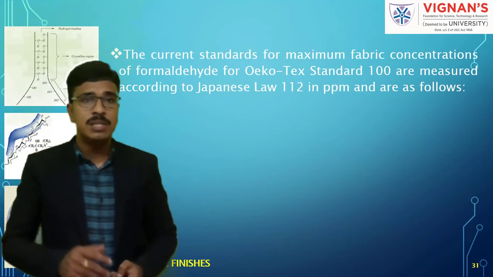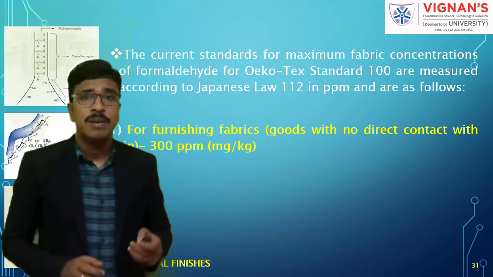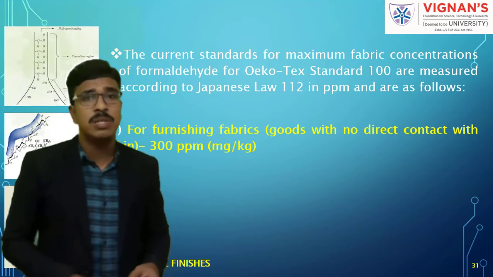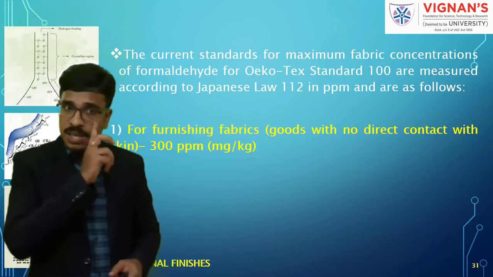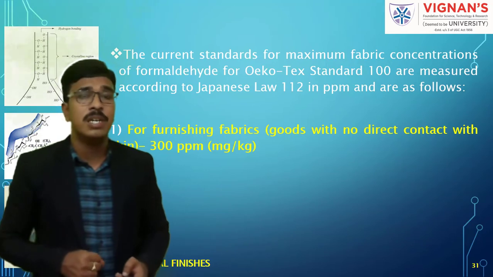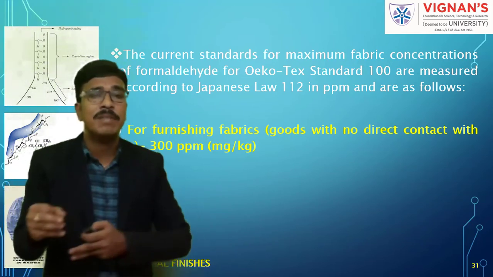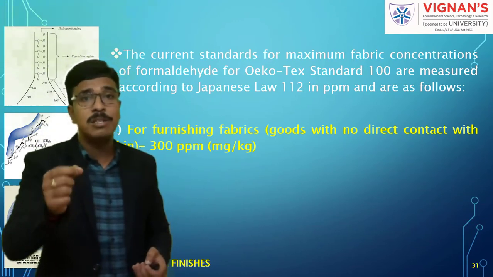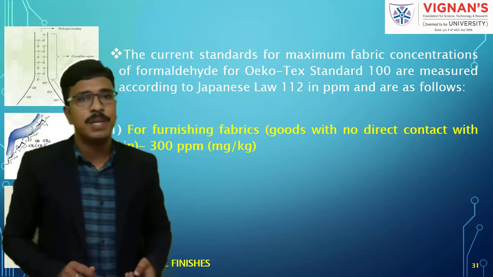Understand? And we have Oeko-Tex Standard 100, according to which the formaldehyde content should be measured. In this list you can see furnishing fabrics, that is fabrics meant for furnishing, where the level of formaldehyde allowed as per Oeko-Tex Standard 100 is 300 ppm.